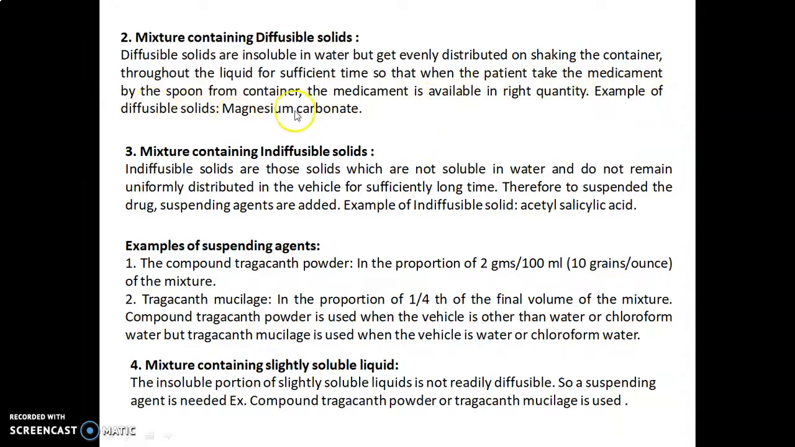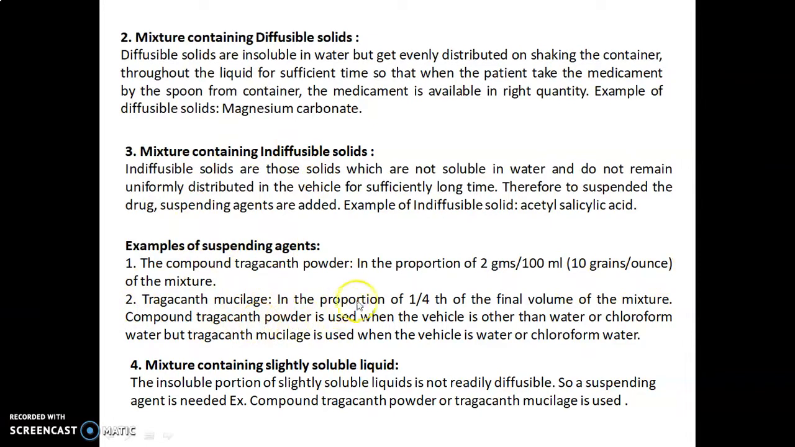An example of diffusible solids is magnesium carbonate. Then the third type is a mixture containing indiffusible solids. Indiffusible solids are those solids which are not soluble in water and do not remain uniformly distributed in the vehicle for a sufficiently long time. Therefore, to suspend the drug, suspending agents are added. An example of an indiffusible solid is acetyl salicylic acid, that is aspirin. Examples of suspending agents: compound tragacanth powder in the proportion of 2 grams per 100 ml, that is 10 grains per ounce of the mixture.